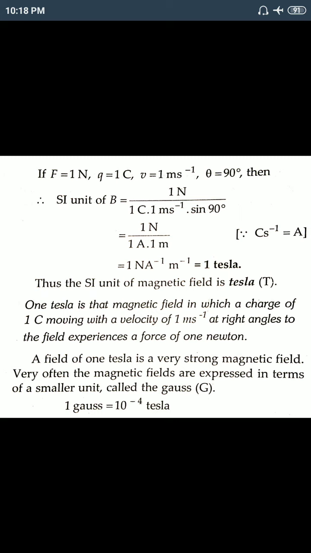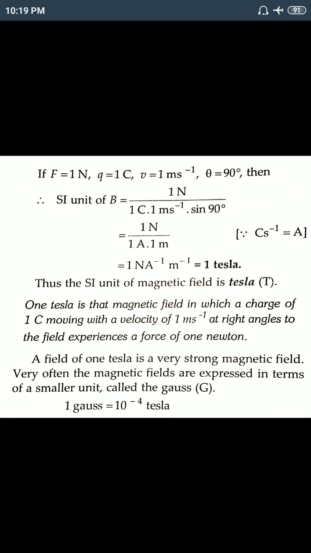And ampere is Coulomb per second, that is I equals Q by t, where Q is Coulomb and t is second. So the SI unit of I is ampere. Coulomb per second is called ampere. That's why we can write 1 ampere into 1 meter. So 1 Tesla equals 1 Newton per ampere per meter. Sorry, that's per meter.